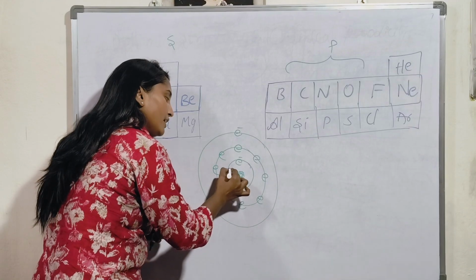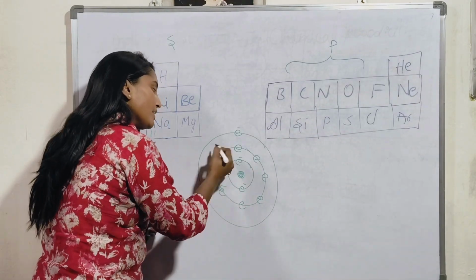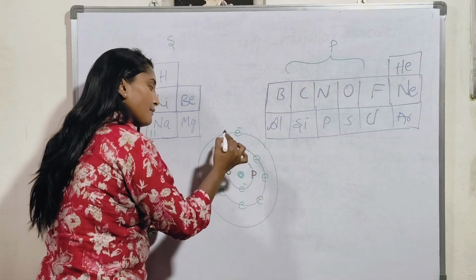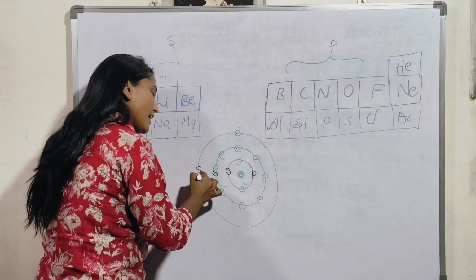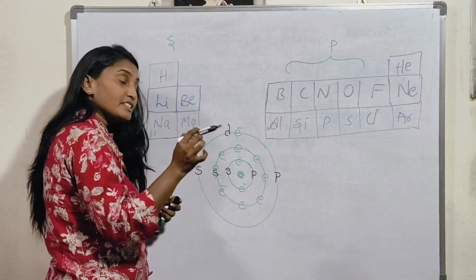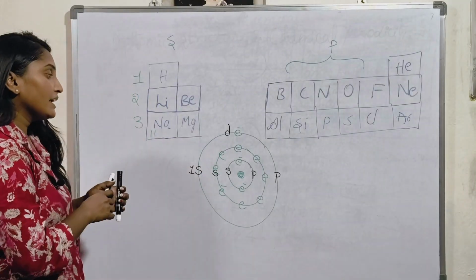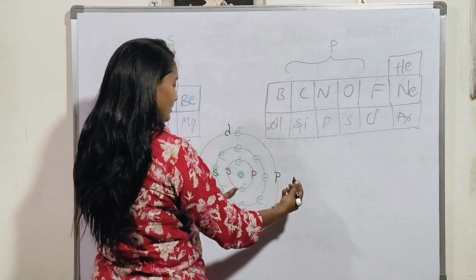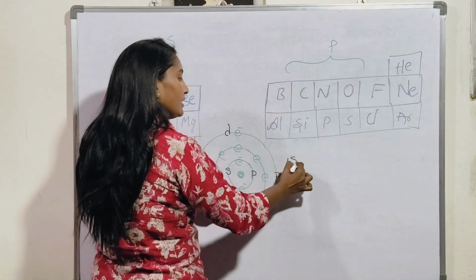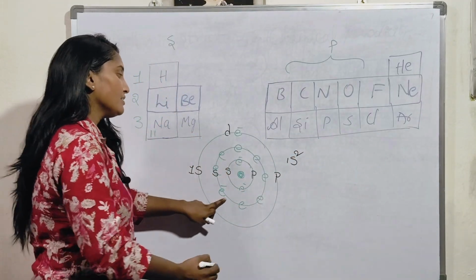First shell we have S subshell, S orbital only. In second shell we have S and P orbitals. In third shell S, P, D. But the first electron is entering into S. Therefore, can you give me the electronic configuration? See, first shell lo emundi S orbital undi. How many electrons unnai? 2. 1, 2. And later second shell.